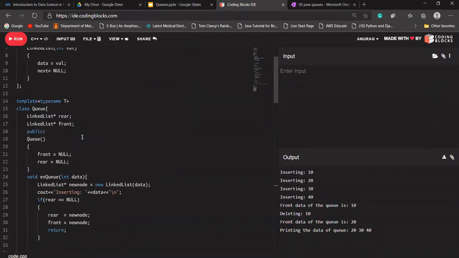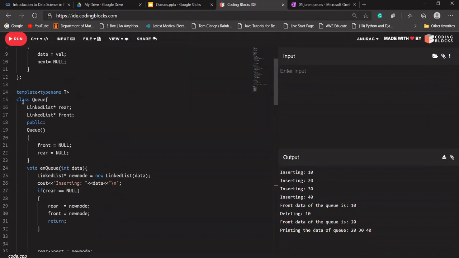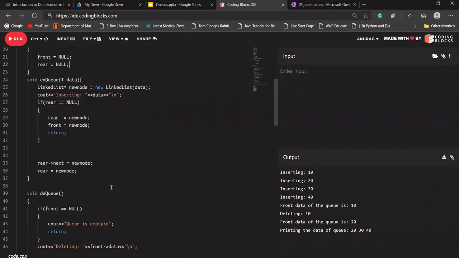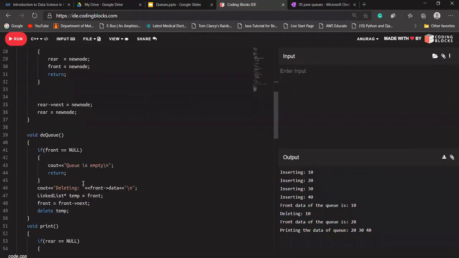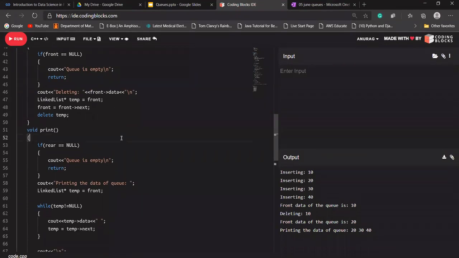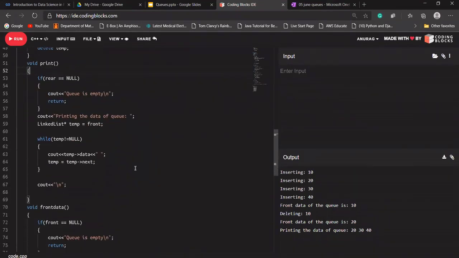So instead of writing int in this class, I'm going to write T. Instead of typing int here, I'm writing T here, and everywhere else we have typed int. Everything is fine, I think so. We have not used int anywhere else.